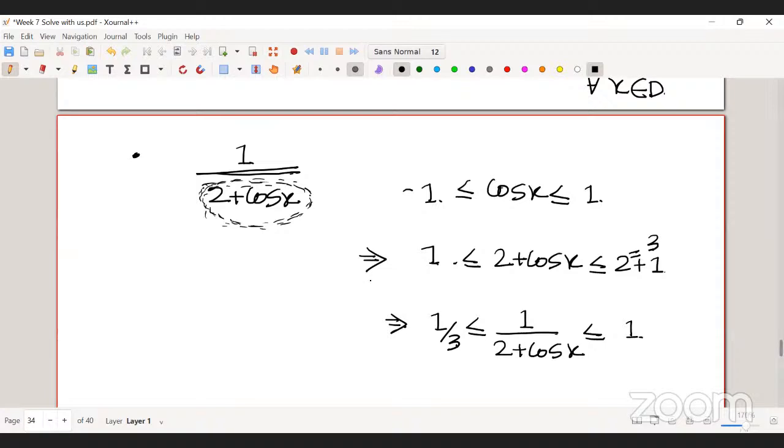So now, as you can see, the value of this function is basically in between two real numbers, right? That means it's a bounded function, right? Is it clear? Yes, now it is clear. Any other questions?